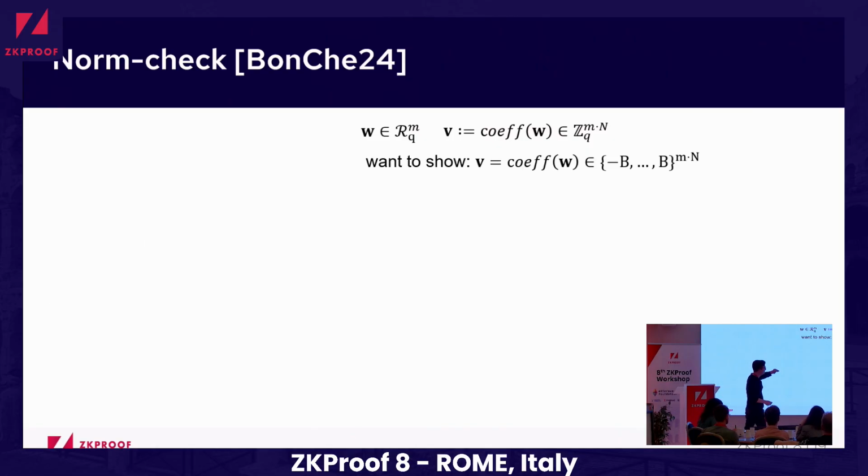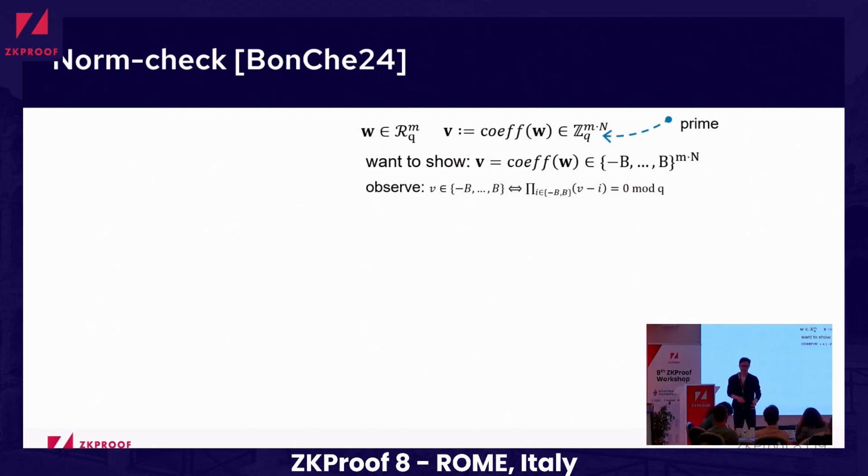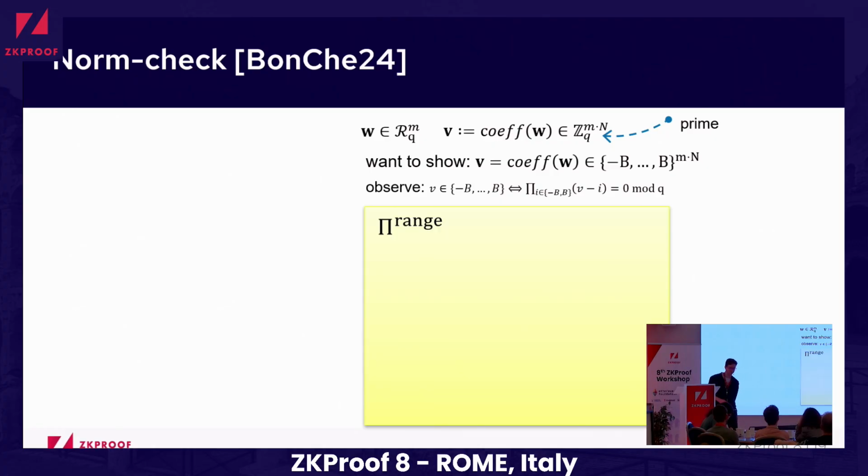And we want to show that the coefficients of that vector lie in some interval from minus b to b. And we observe that this holds if and only if the product over this range of the element minus the index is equal to 0, of course, when q is prime. So let's try to think how this Pi range can look like.